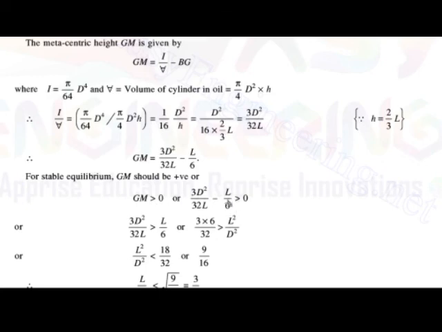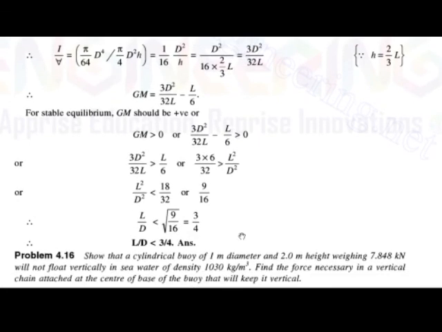Okay, so this L by 6 comes out on the right side, which gives 3d square upon 32L is greater than L by 6. Then this 6 again goes to the numerator part of the right side. So 3 into 6 upon 32 is greater than L square by D square. Then L square by D square is 18 upon 32, that is, L square by D square is 9 upon 16.